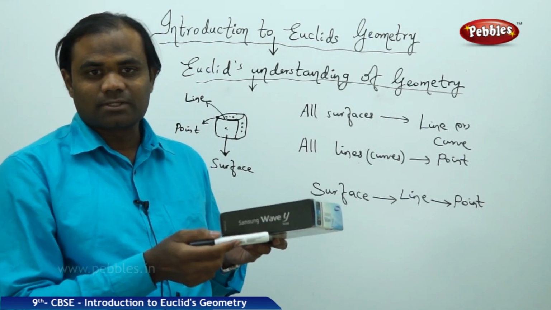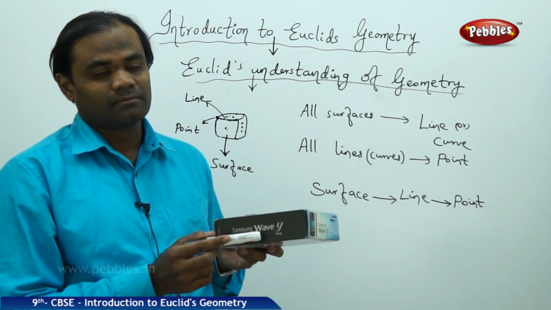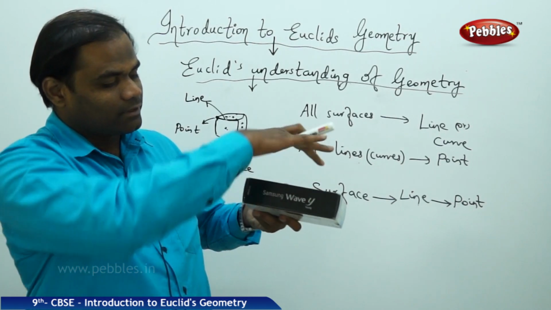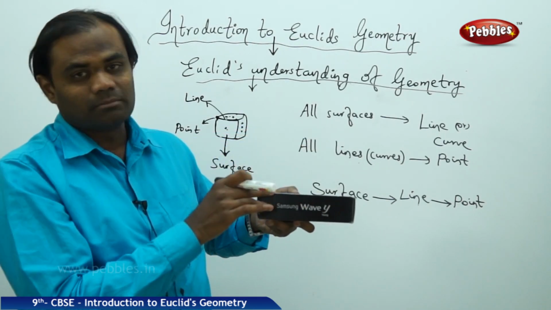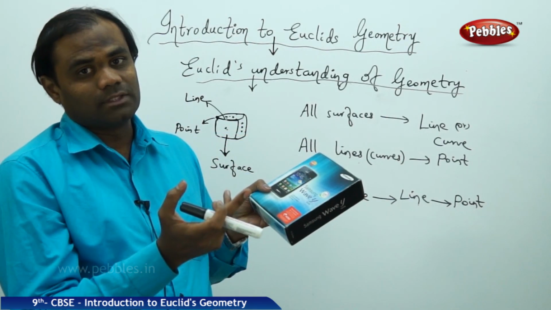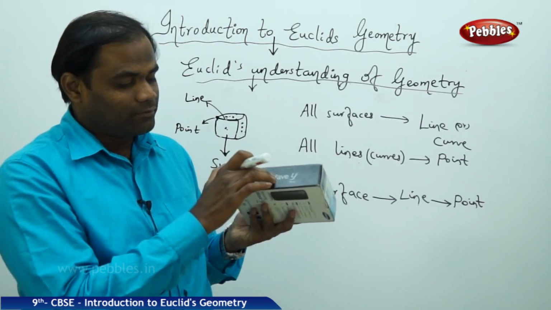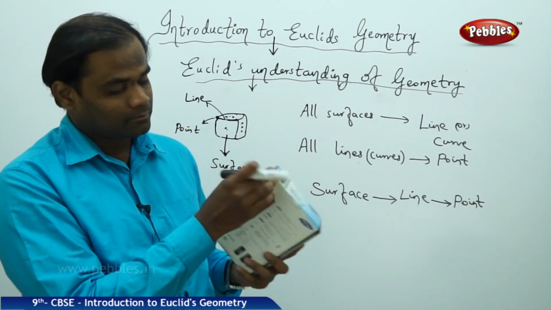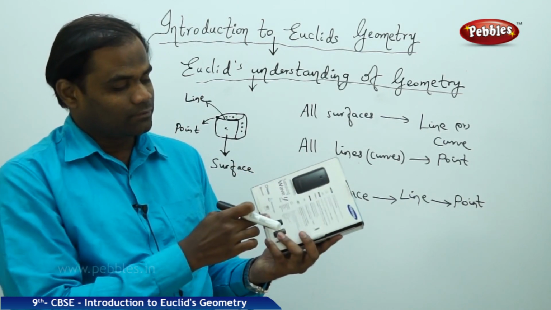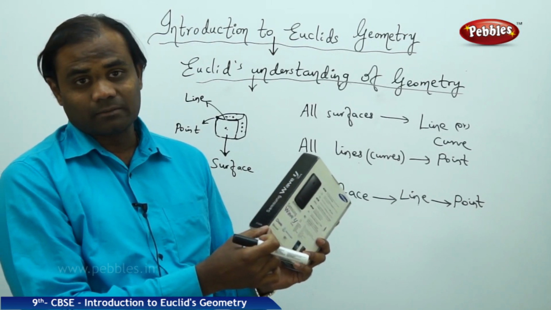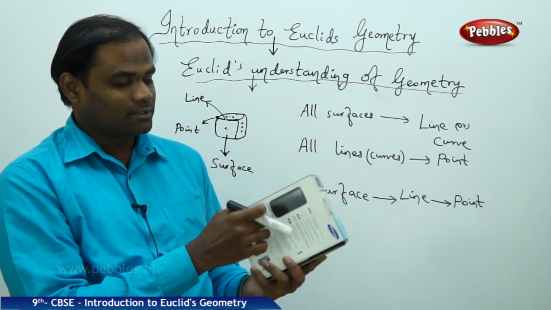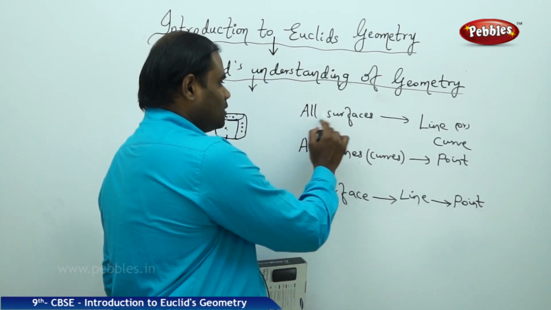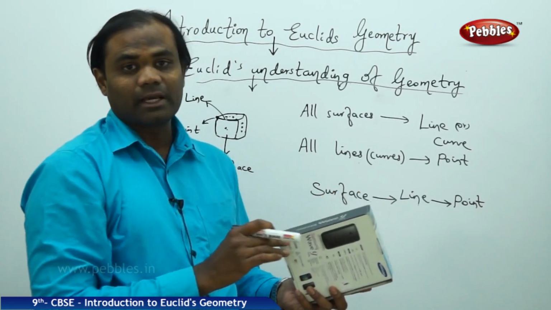So every surface is separated by spaces. And also, as I see the two surfaces, I can see that this surface and this surface are joined by a line or a curve, depending on the structure. Now every surface, say for example this and this, is separated by a line. This surface with this surface is separated by a line. So therefore, the two surfaces are separated by a line. All surfaces make a line.